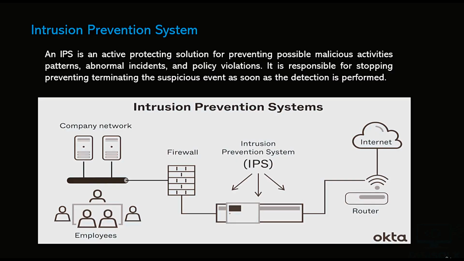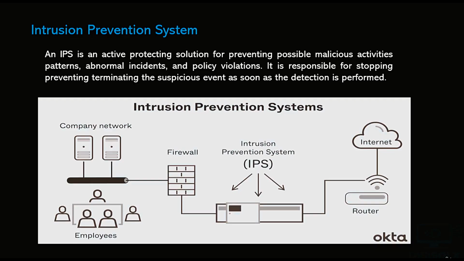Then we have intrusion prevention system. An IPS is an active protection solution for preventing possible malicious activity patterns, abnormal incidents, and policy violations. It is responsible for stopping, preventing, and terminating the suspicious event as soon as the detection is performed. So what is the difference between IPS and IDS? Basically, IDS detects the threat, and IPS detects the threat as well as prevents it. This is the basic difference between IDS and IPS.